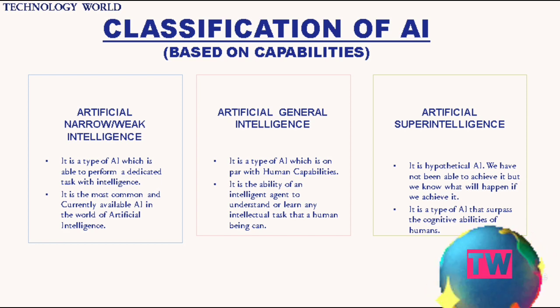And the second one is artificial general intelligence, AGI. It is a type of AI which is on par with human capabilities. It is the ability of an intelligent agent to understand or learn any intellectual task that a human being can.